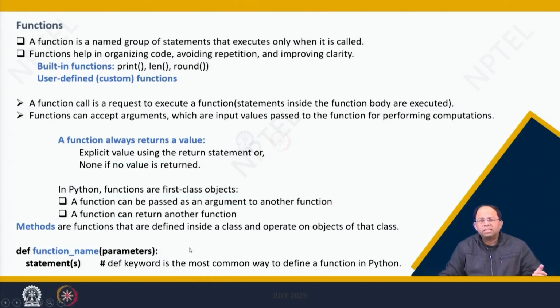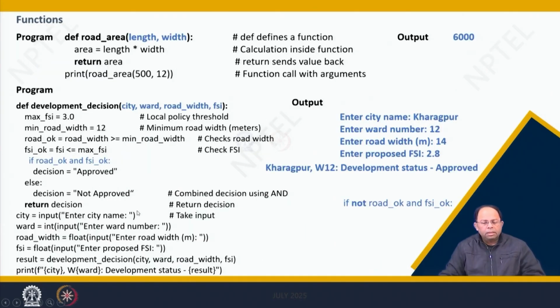Now the next would be the statements of the function. So let's see our first function, def road_area. Two parameters are being passed, length and width, and then we are declaring a variable. This is a local variable to the function. area is equal to length multiplied by width, and that means whatever length and width you send to the function would be utilized to calculate the area. And then it returns area. That means this particular function will return the estimated area of that particular zone or shape.